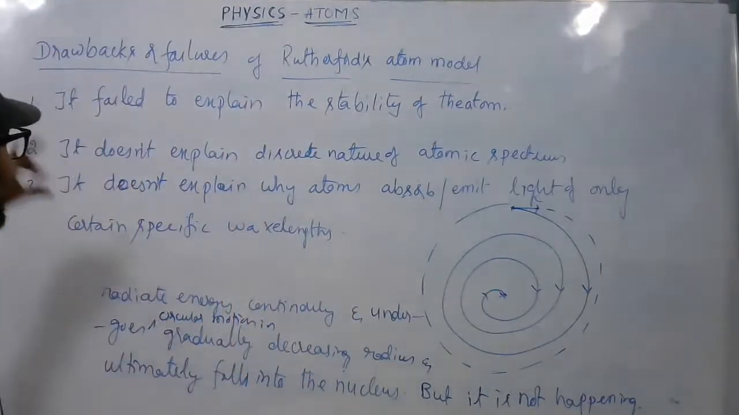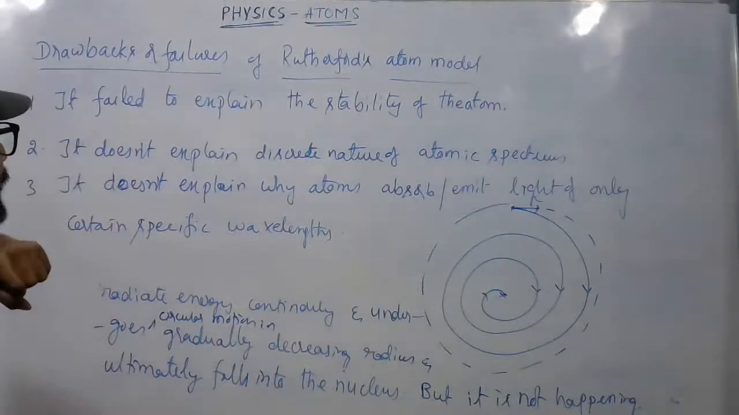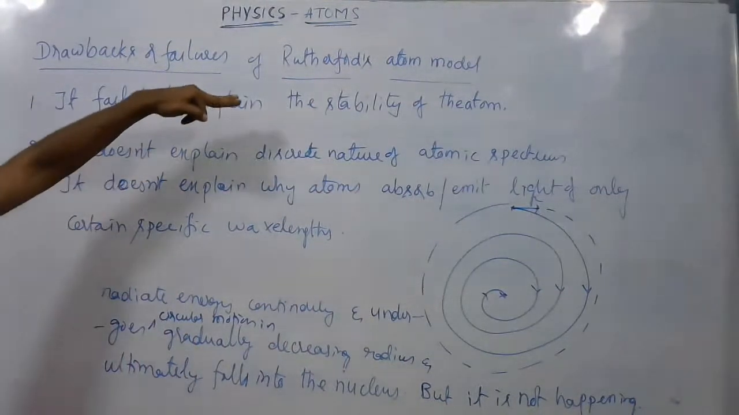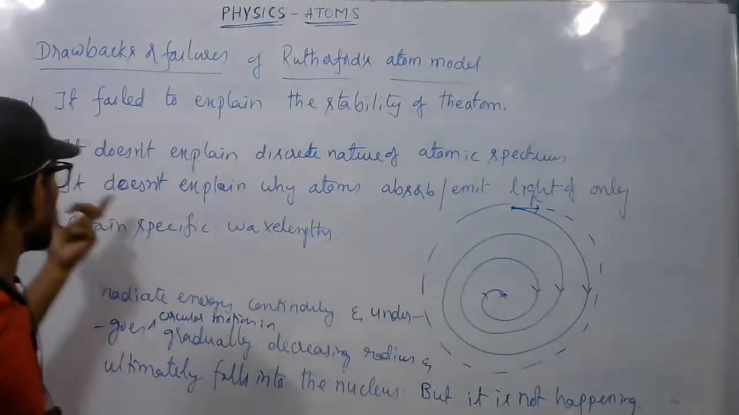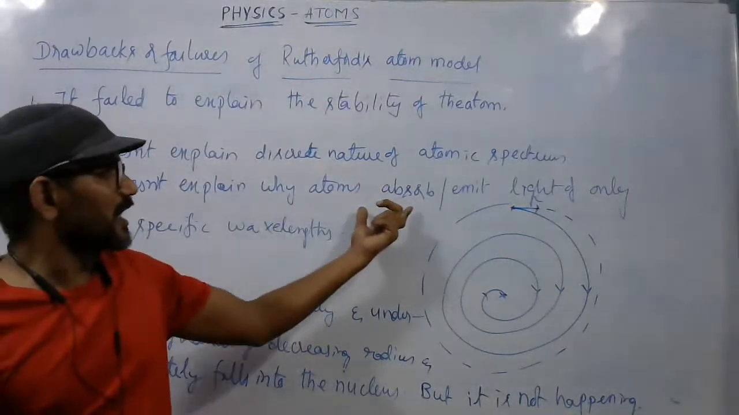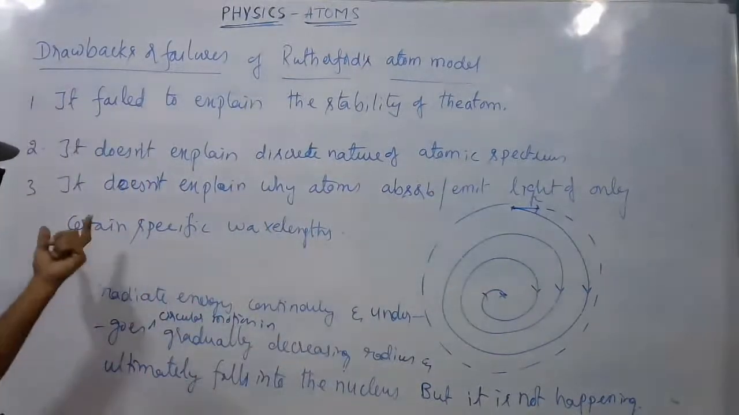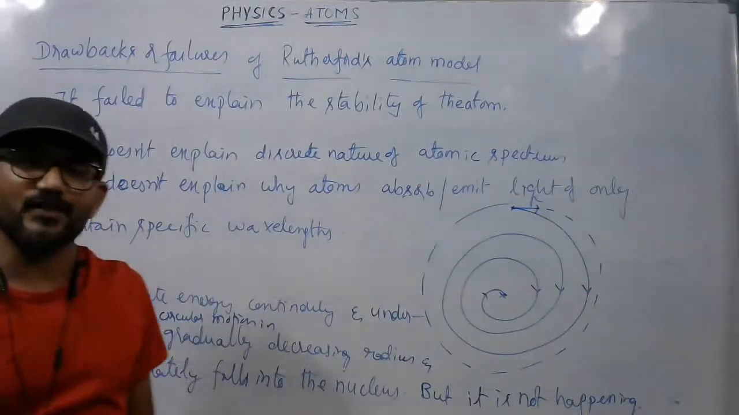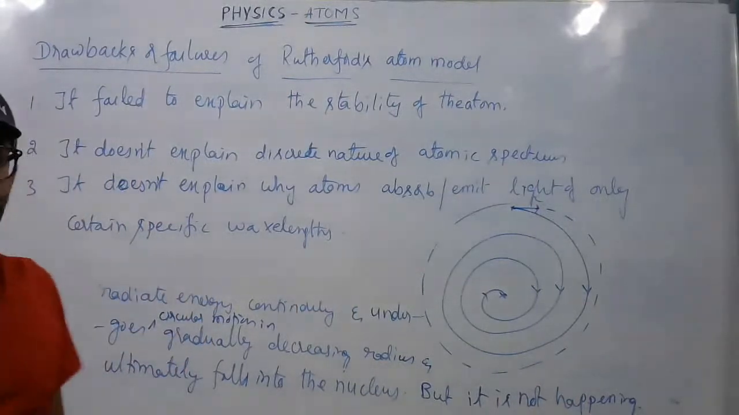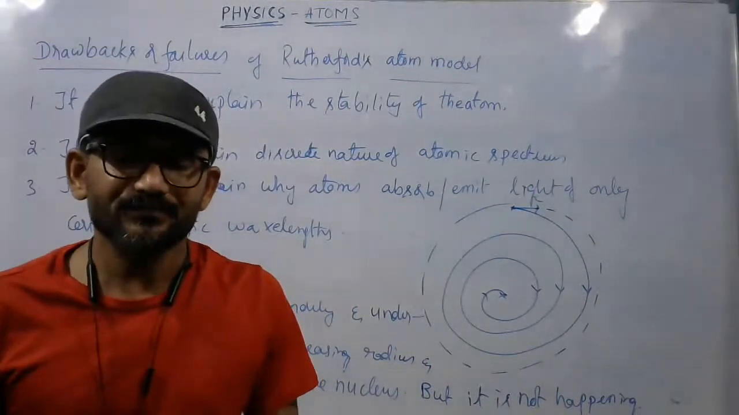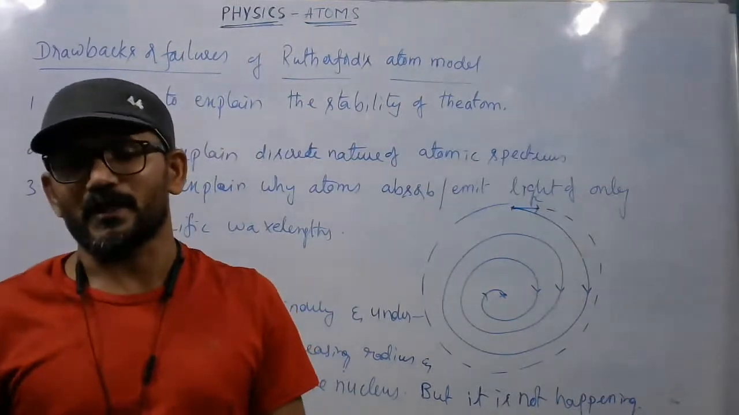Briefly, these are the failures or drawbacks of Rutherford's atom model. It failed to explain the stability of the atom, it does not explain the discrete nature of the atomic spectrum, and it doesn't explain why atoms absorb or emit light of only certain specific discrete wavelengths. So this is briefly about the drawbacks of Rutherford's atom model.